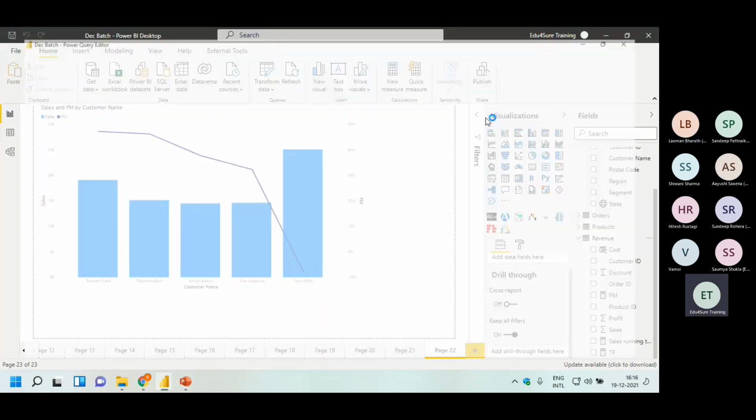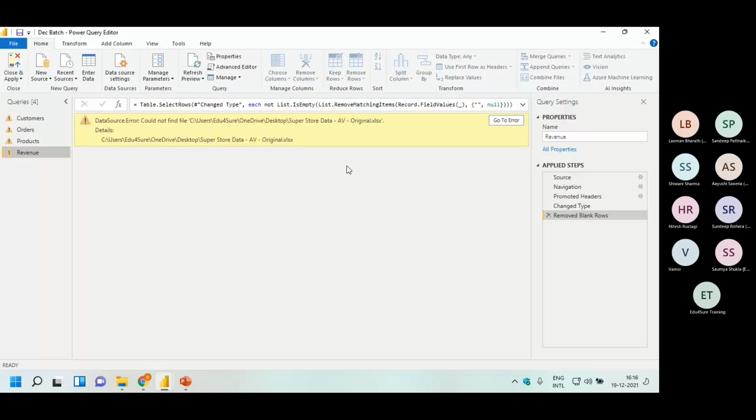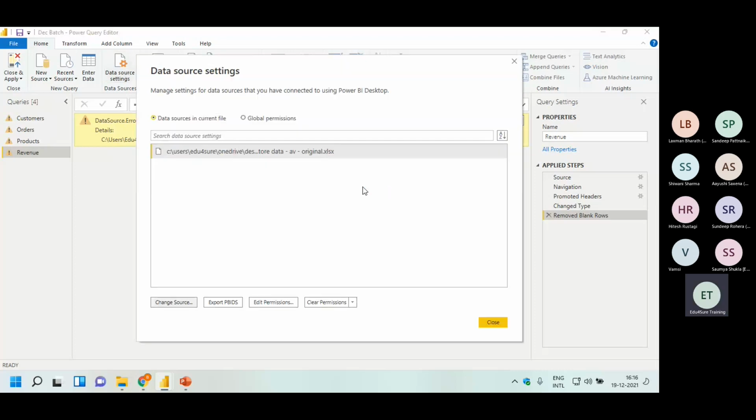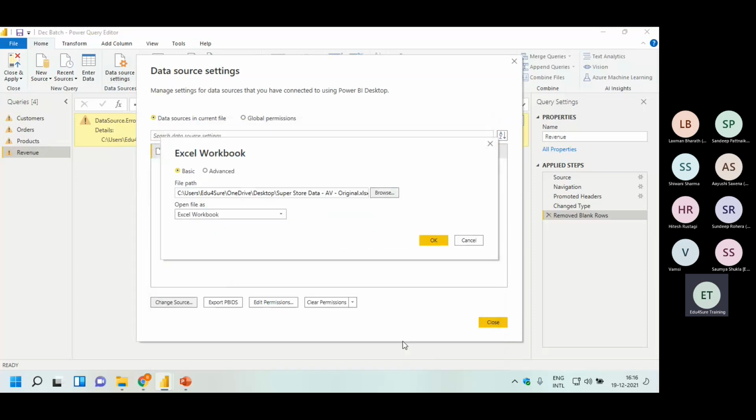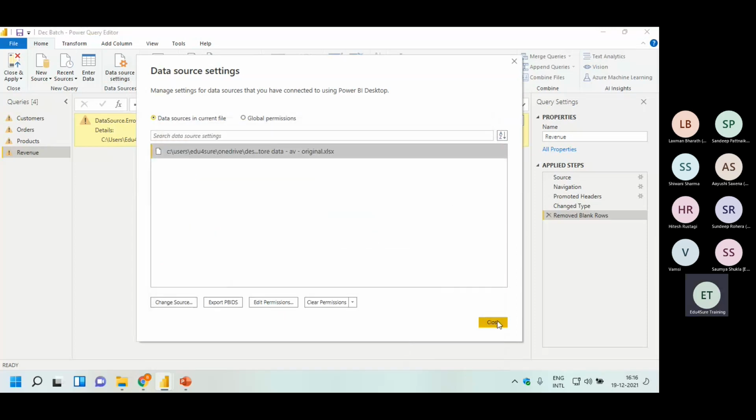Actually I installed Windows 11 today and edit query. I will change the path. Data source settings, change source, browse, desktop, this one. Okay, close.